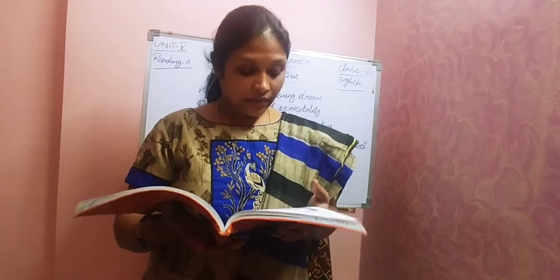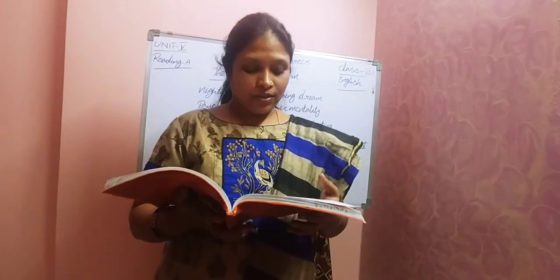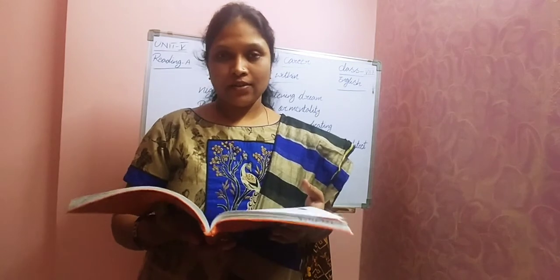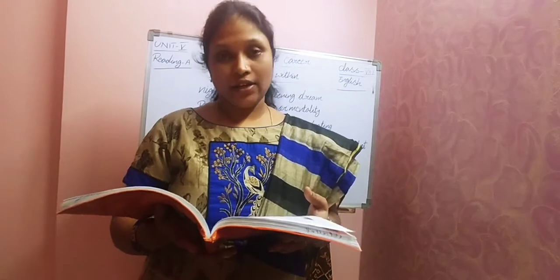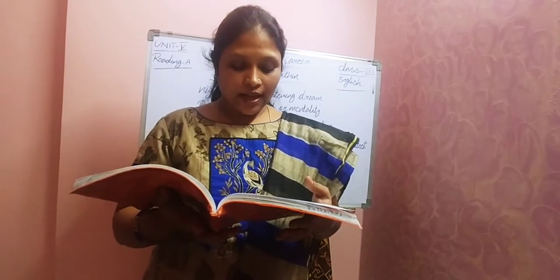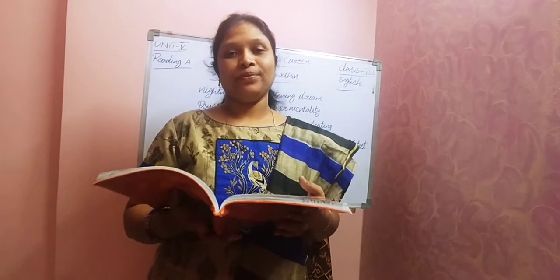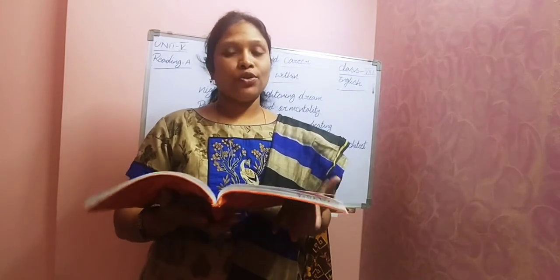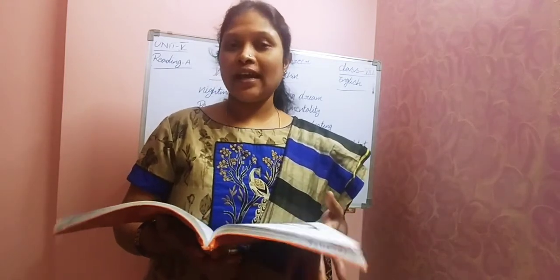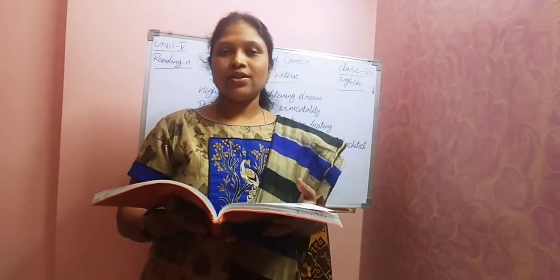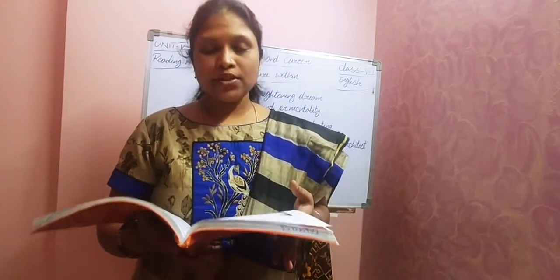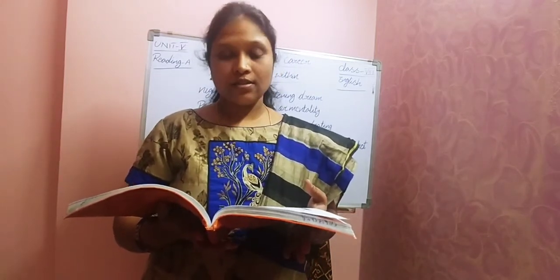Today's homework, children: write answers for these three questions in your homework book. Not only that, there is also one oral discourse. We can't do this one as we are not in school, but you can write it as an essay. The topic is the ambition of your life. It's very easy, I think. You know about your ambition, you know about your aim. Just write a small paragraph about your ambition in your life. So write answers for these three questions and of course an essay on the ambition of your life. That's going to be today's homework.